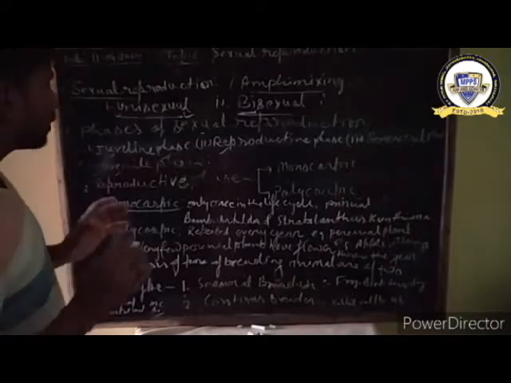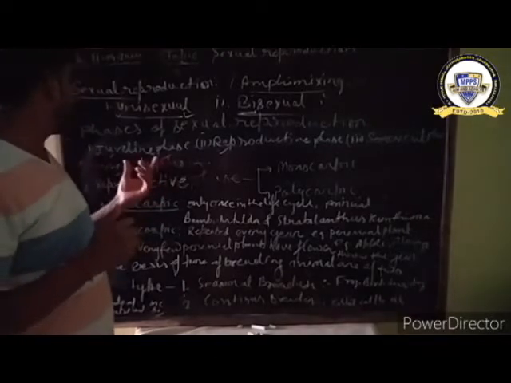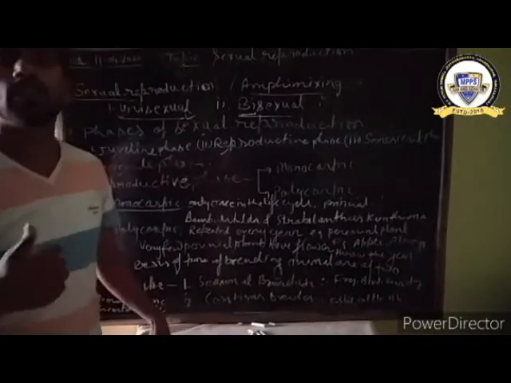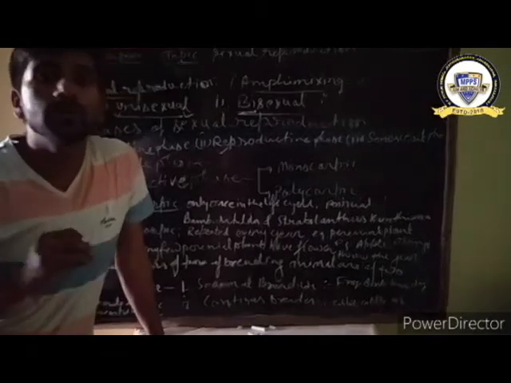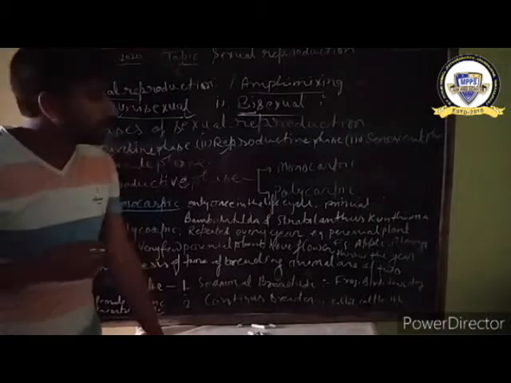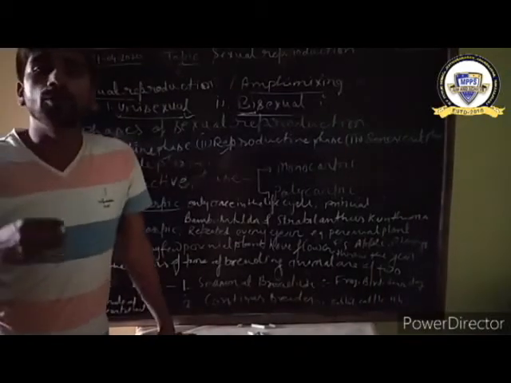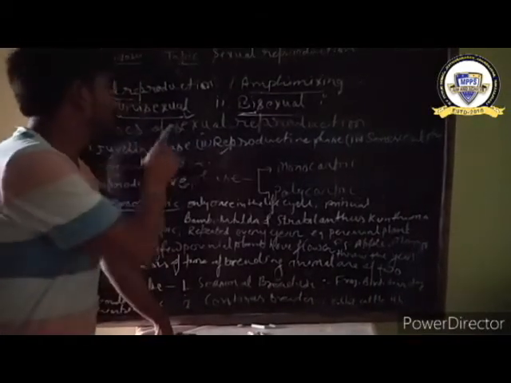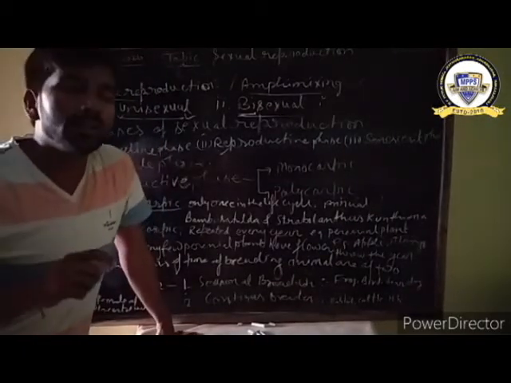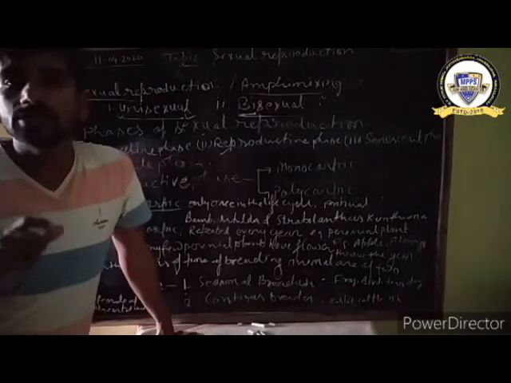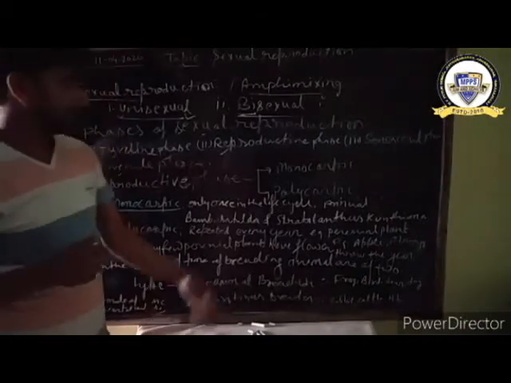Now second, reproductive phase. Reproductive phase means after completing the juvenile phase, the reproductive phase starts. In the reproductive phase, organisms are sexually mature. It means they are capable of producing new ones. In the reproductive phase, all the reproductive organs and cells are developed.